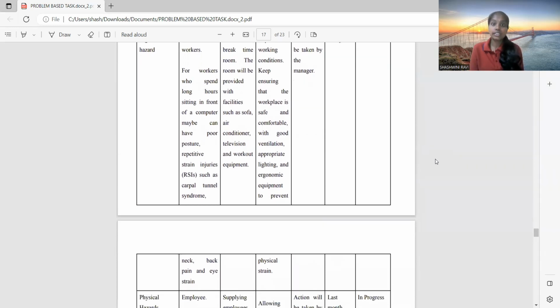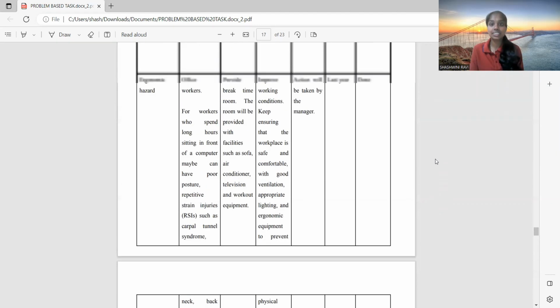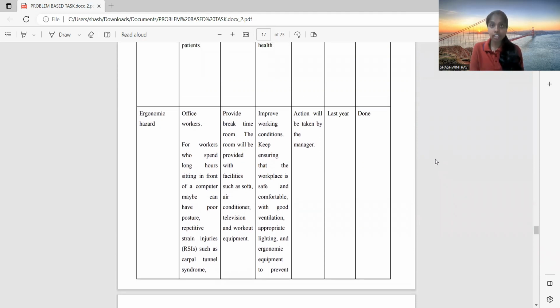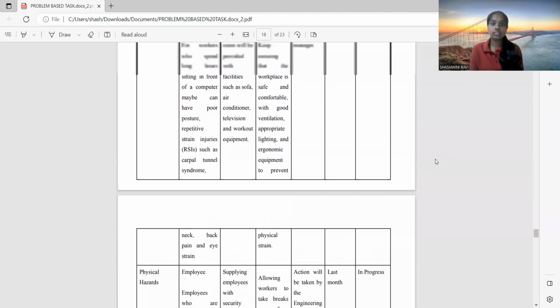Keep ensuring that the workplace is safe and comfortable with good ventilation, appropriate lighting, and ergonomic equipment to prevent physical strain. Action will be taken by the manager. It was done last year. So for program number 2, this is my part. Next will be continued by SIVANEKA.